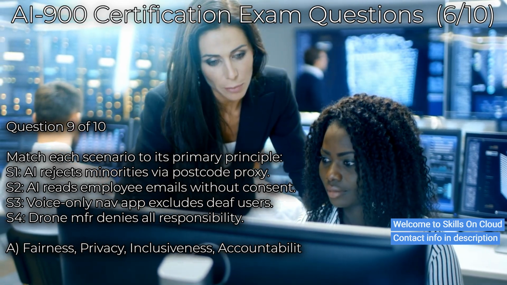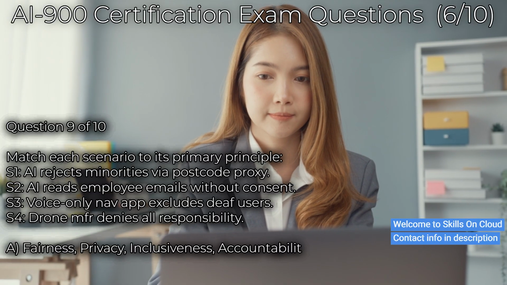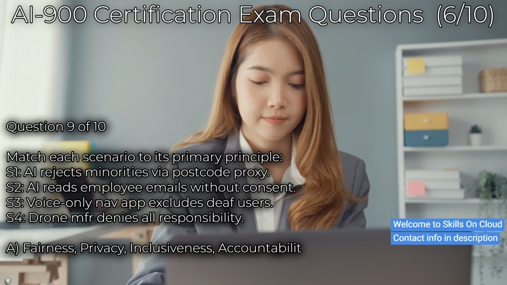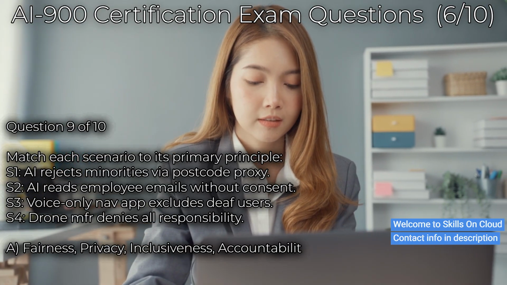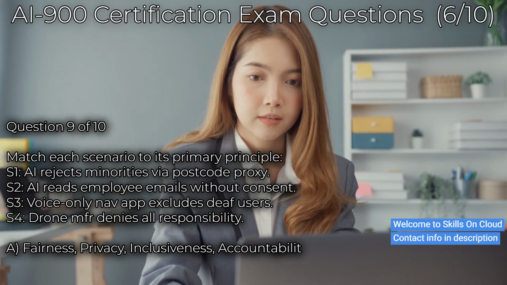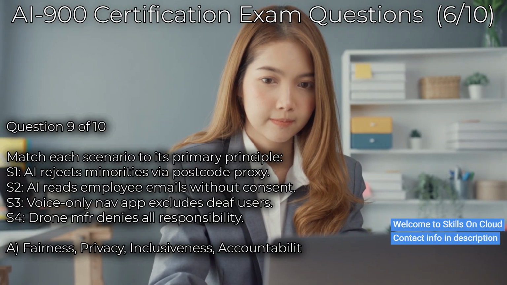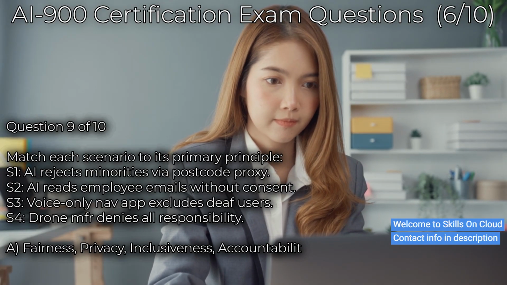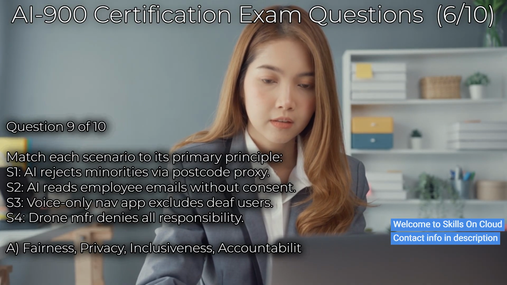The correct answer is A. Scenario 1. Rejecting applicants based on postcode as a proxy for race, producing higher rejection rates for minority communities, is a fairness violation because it produces discriminatory differential outcomes. Scenario 2. Analyzing employee communications without their knowledge is a privacy and security violation because personal data is being used without consent or transparency.